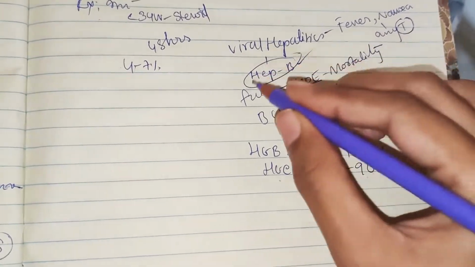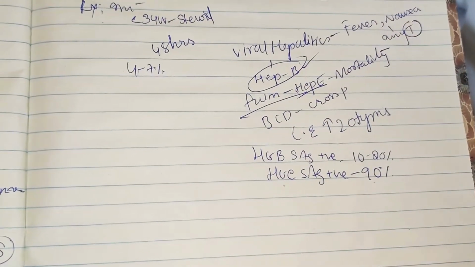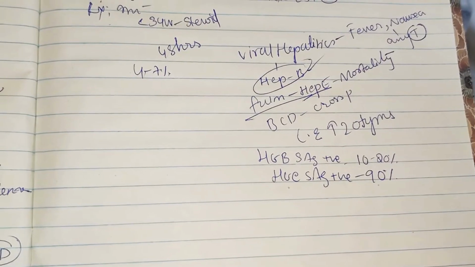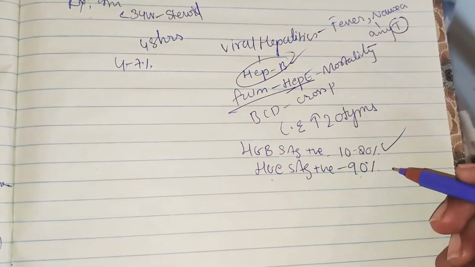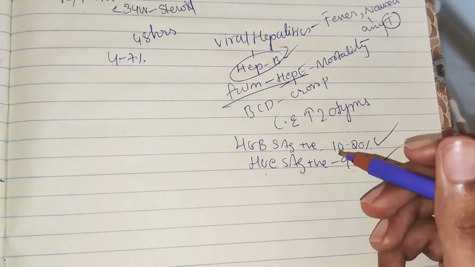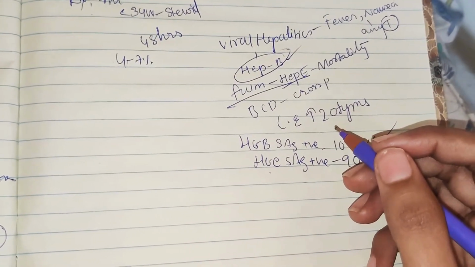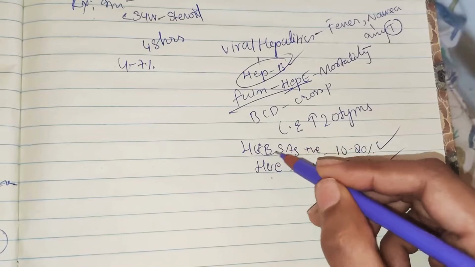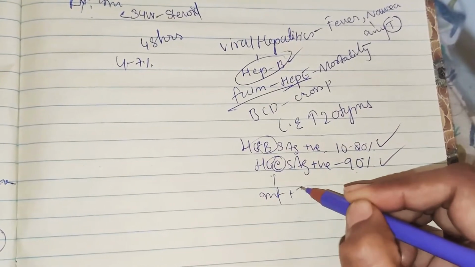So that's why we said the most fulminant hepatitis, that means the most transmissible hepatitis, is hepatitis E. Hepatitis B has only 10 to 20% vertical transmission. Hepatitis E has 90% vertical transmission. So the hepatitis E antigen is a marker of infectivity and also vertical transmission, but hepatitis B is only a marker of infectivity.